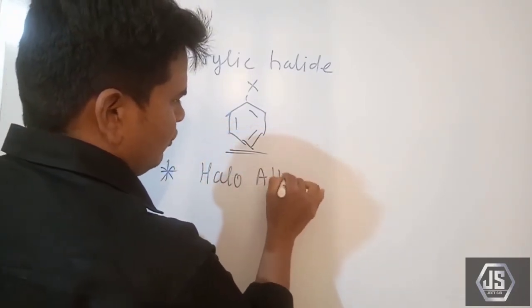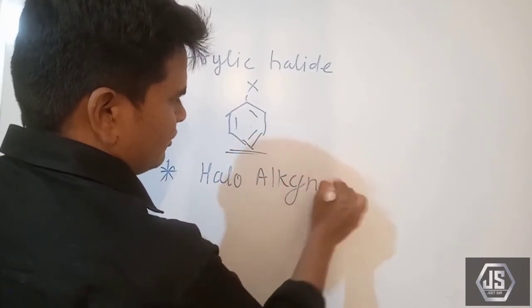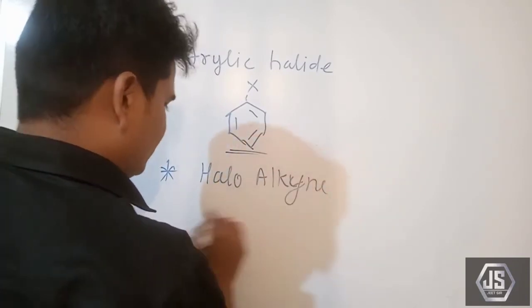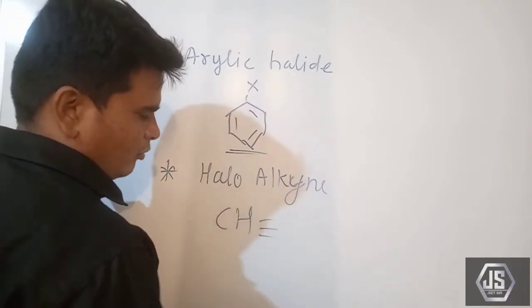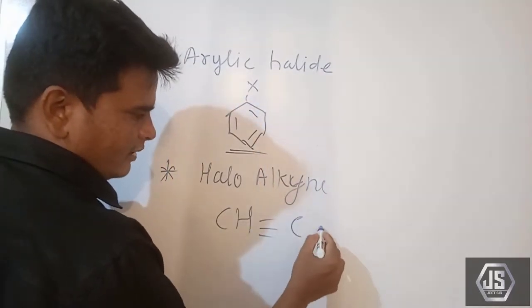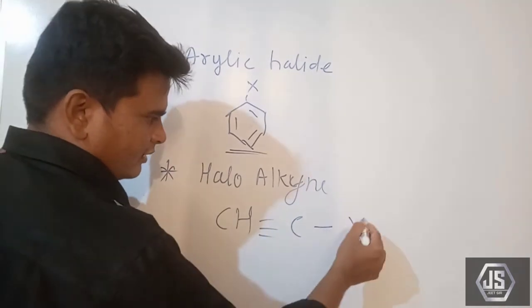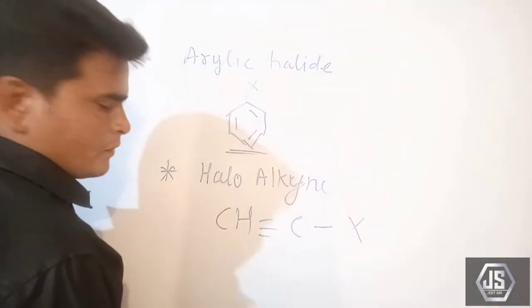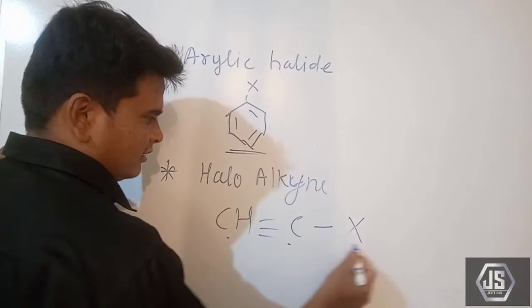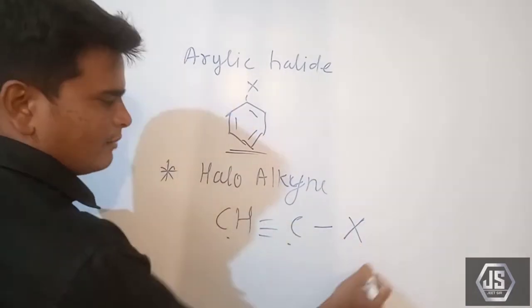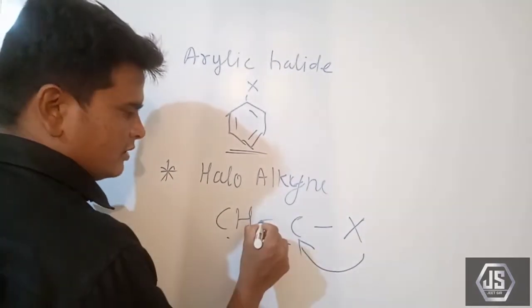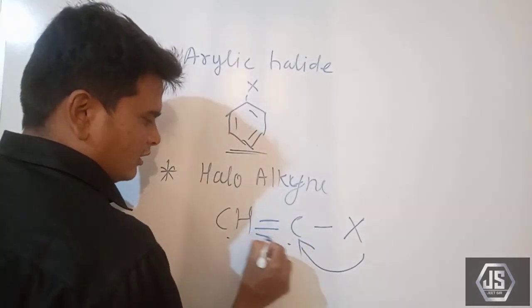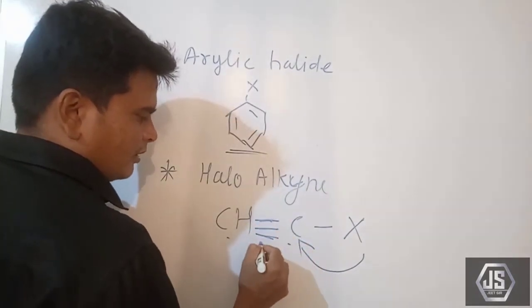Haloalkyne. Haloalkynes means what? Take any alkyne, CH triple bond C, and X. CH triple bond C and X, that is called a haloalkyne. That means the halogen atom is attached to a carbon atom which is connected to another carbon atom with a triple bond.